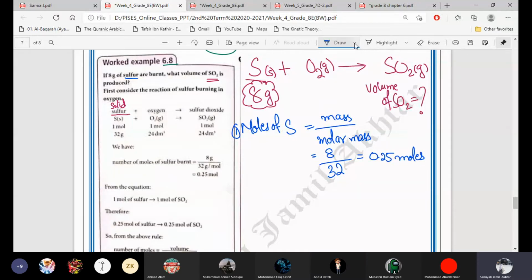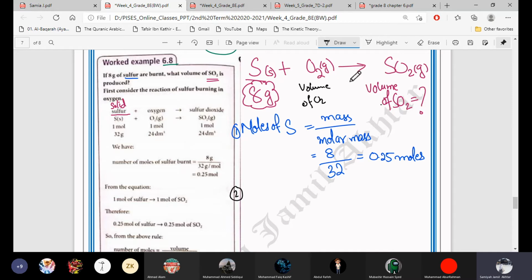Now, what's the second step? Finding the ratio, finding the moles of the product or whatever substance is asked. For example, in a question they might ask about the volume of oxygen instead of sulfur dioxide. In that case we would take the ratio of sulfur and oxygen.